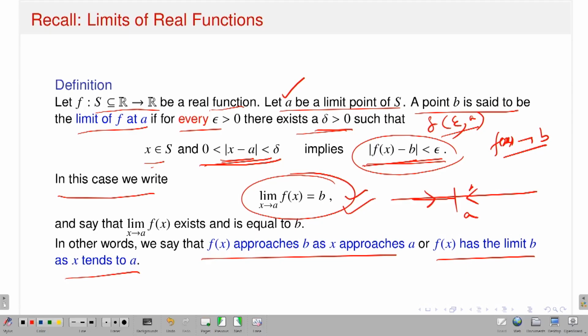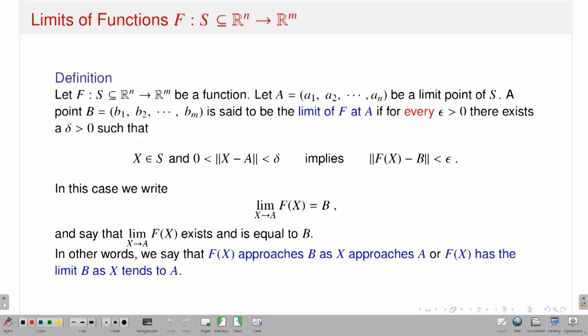Let's see what sort of definition I will give for the concept of limit in the context of several variable functions. So now this is the corresponding notion of existence of limit for several variable functions. What is that? Start with the function capital F from the set S, a subset of R^n, to R^m. This is my function. I am starting with a point capital A, which is (a1, a2, up to an), which is a limit point of S.